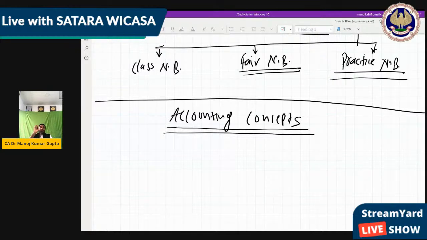Friends, first of all, what is accounting? Because this enters in commerce, and it is considered that every businessman, every big person wants to use this accounting. If he does not use accounting, then he cannot control his business. So what exactly is accounting? Means how to identify or how to define accounting. In simple words, I'm just asking you a few questions. You just give me the answer.